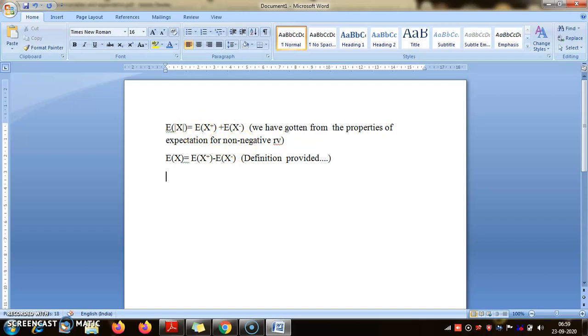So now, an important relation: what is the relation between these two? This is the difference between two non-negative real numbers. When I say non-negative real numbers, I am assuming both are finite, and this is the sum of the two non-negative real numbers. So obviously